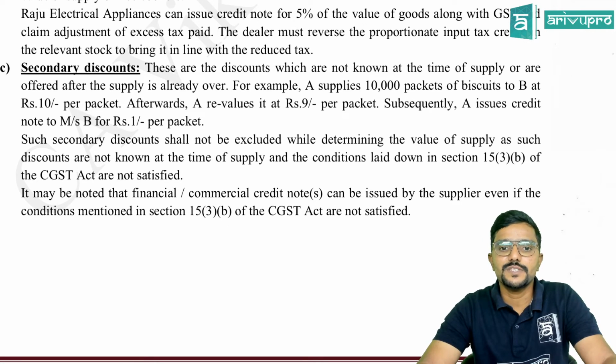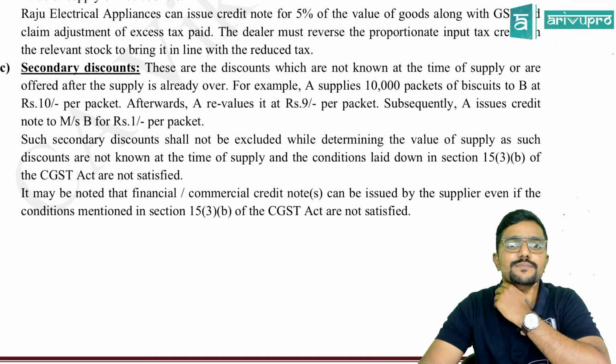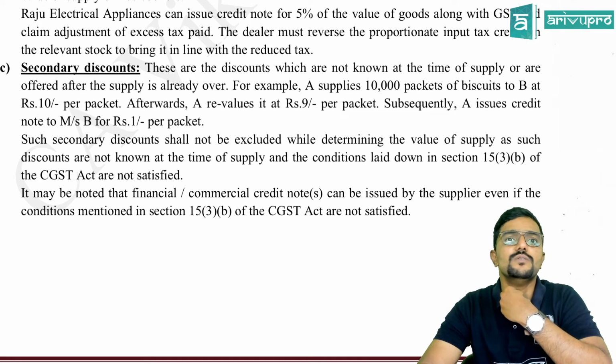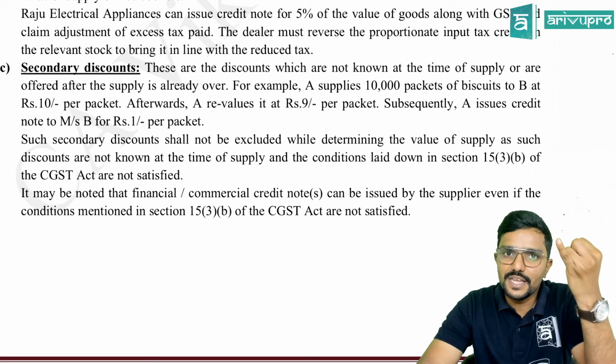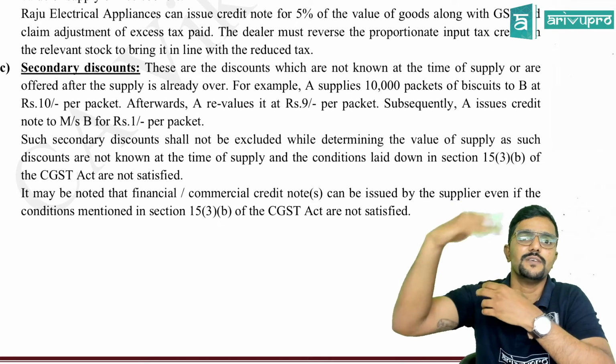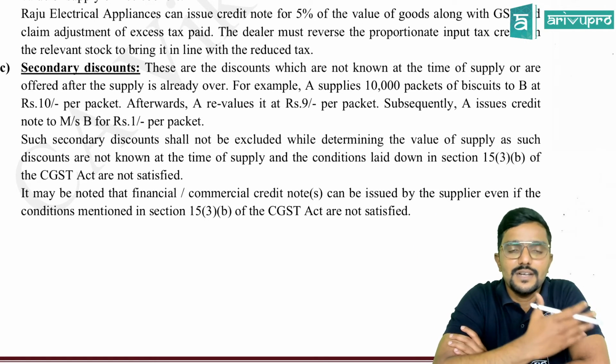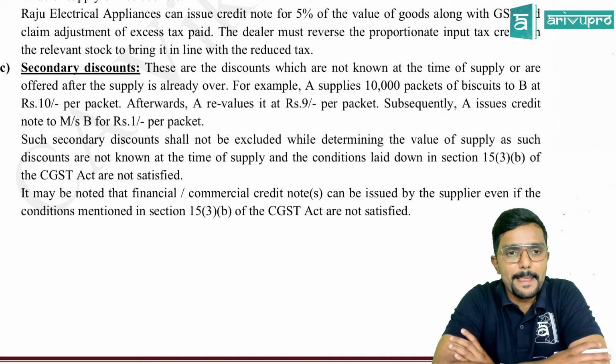These are the discounts which are not known at the time of supply or are offered after the supply is already over. That is, it was not agreed at the time of supply. So can it be reduced? No, because 15(3)(a) also is not applicable, 15(3)(b) also is not applicable, because this is a supply which is given as a surprise package. It was not agreed at the time of supply.